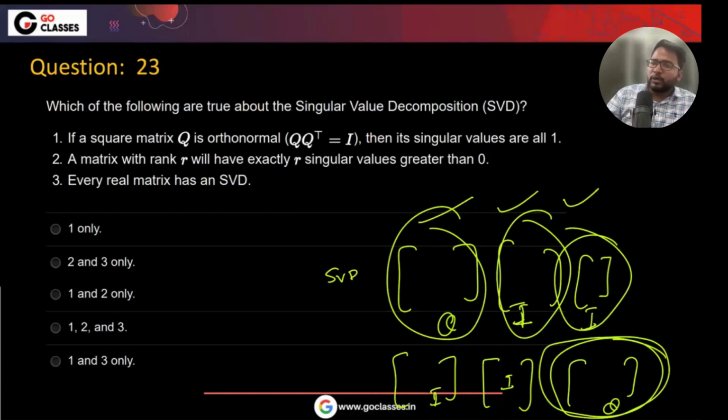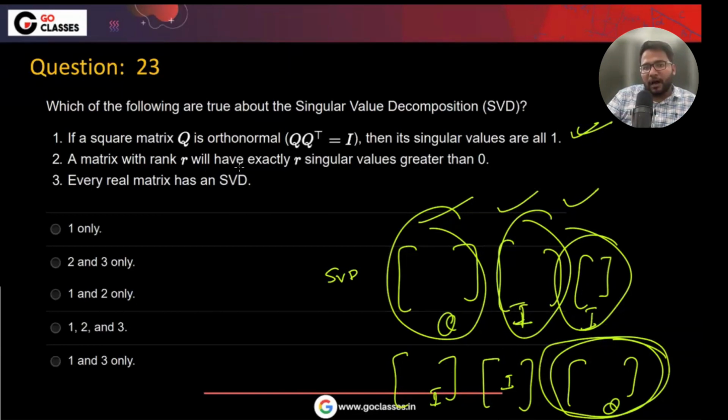So these are just the two SVDs, right? And in both of the SVDs, you can see that the singular values are ones. So that is true. By the way, since it is a square matrix, you will be having this identity in between, which is also square.